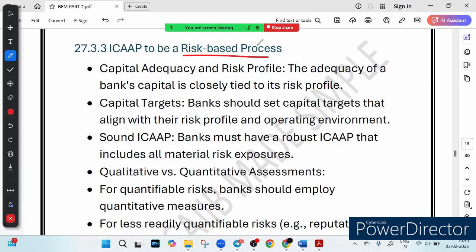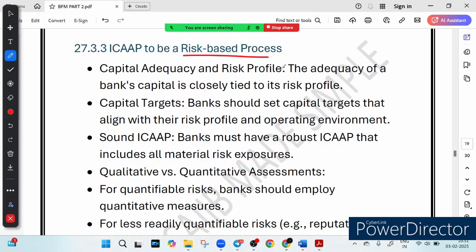What I told you, imagine you are setting aside emergency money for your future. Would you save the same amount whether you have a high paying job or an unstable one? Of course not, because you would save more if the income is uncertain. So that is what banks also do. Banks adjust capital based on the risk level.